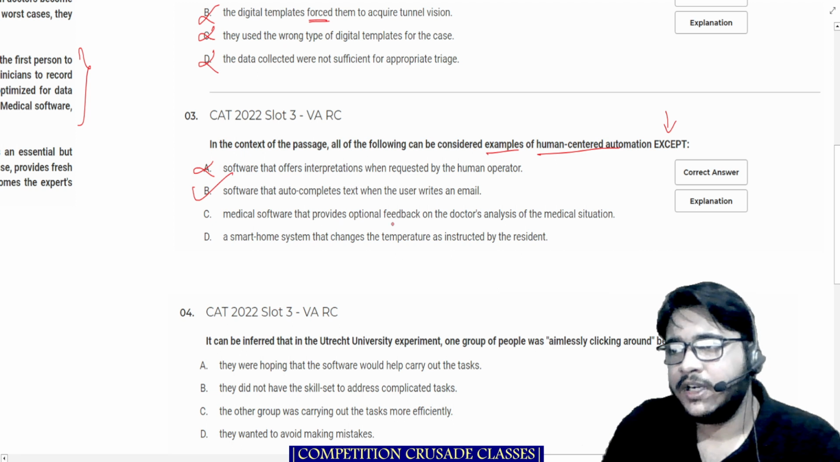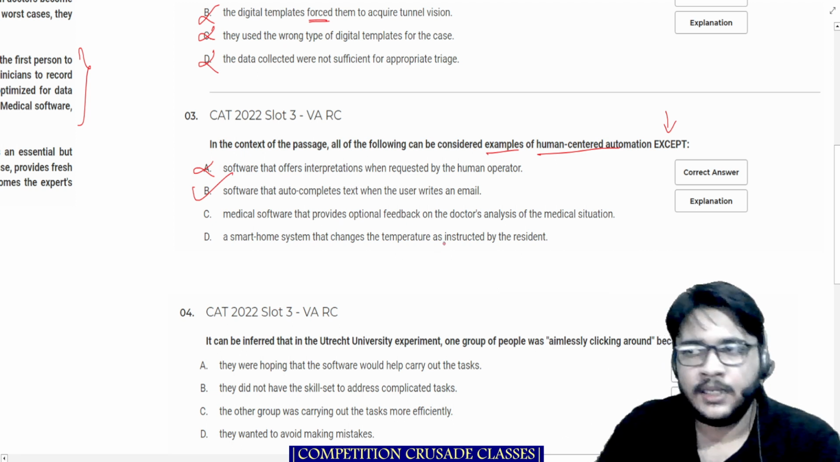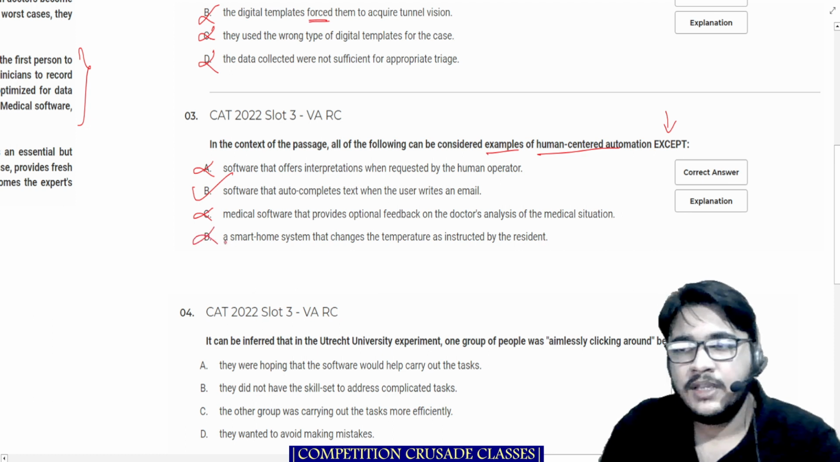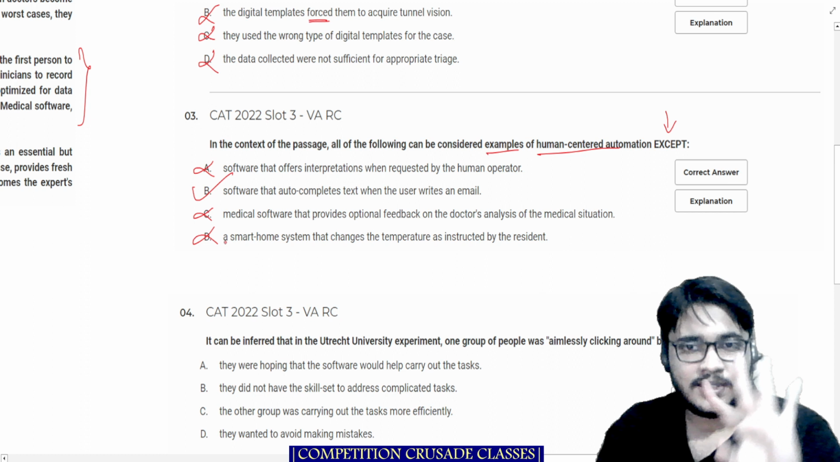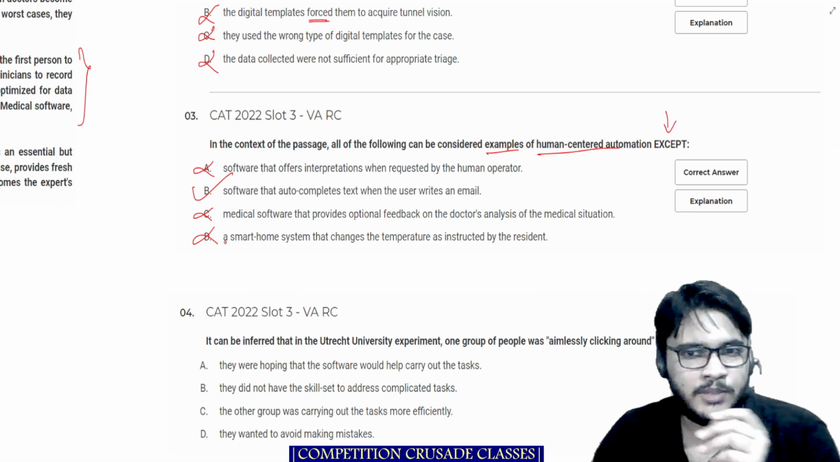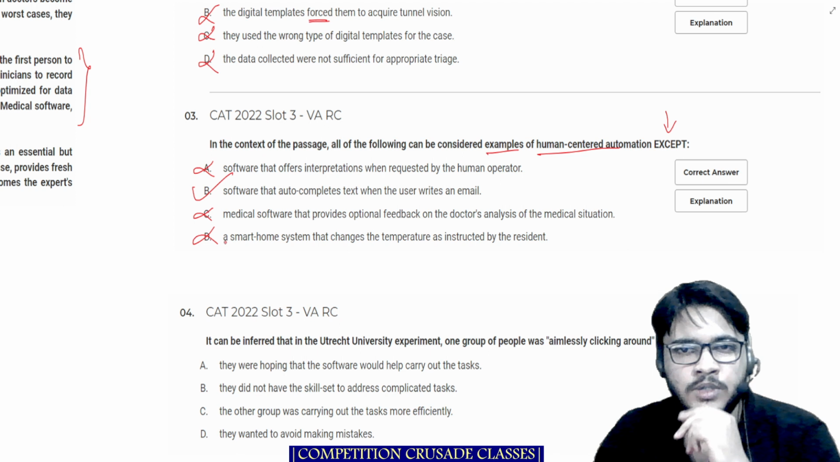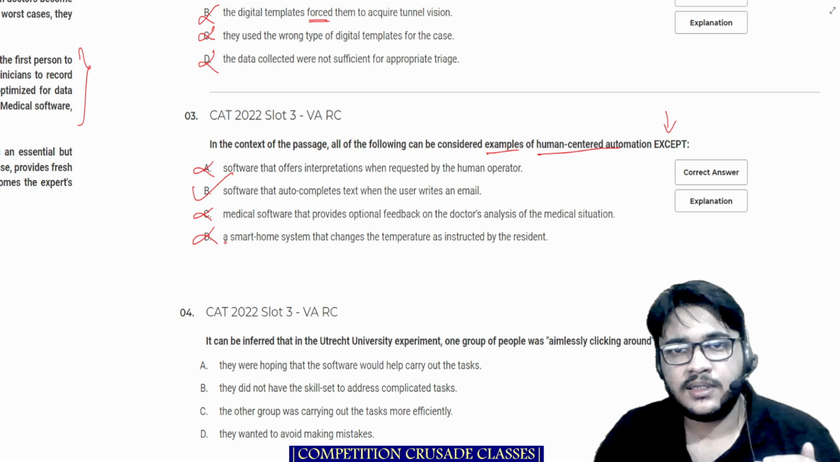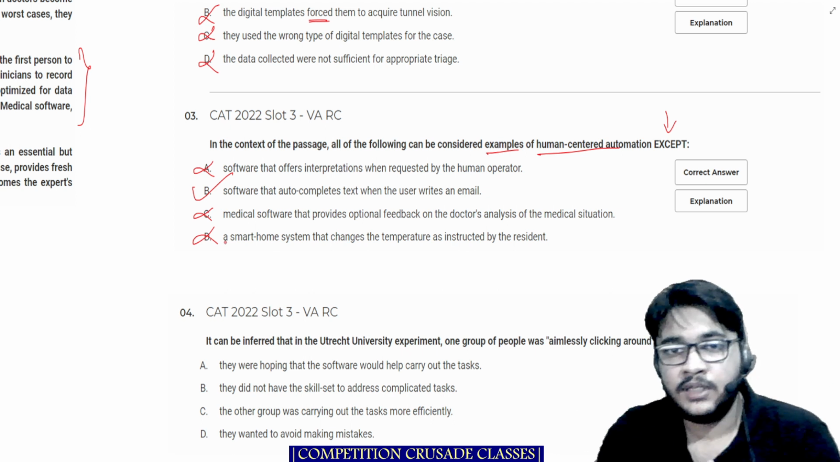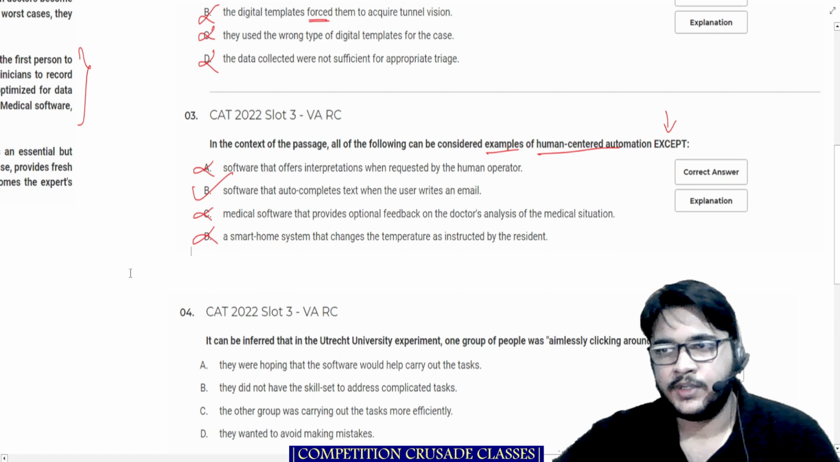Medical software that provides optional feedback. Feedback is something that is secondary, definitely goes out. A smart home system that changes the temperature as instructed by the resident, goes out. If you pay a little attention, you will realize all the three options are alike. So this was also a clue maybe you can incorporate in your problem solving arsenal: one option is completely misfit, the others are fitting into a bracket. So maybe that is also a way in which you could have eliminated this one.